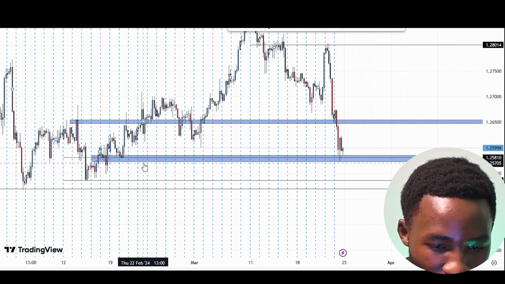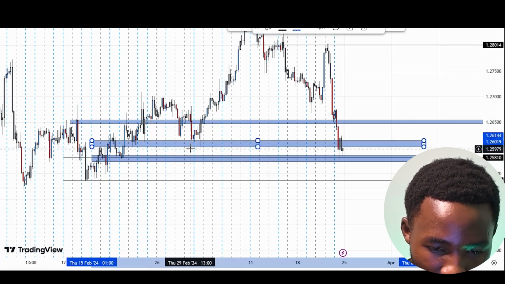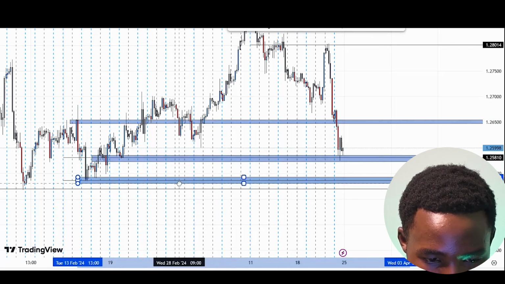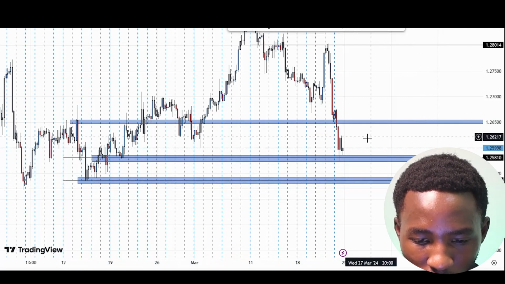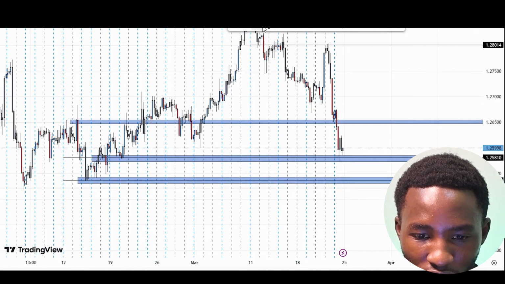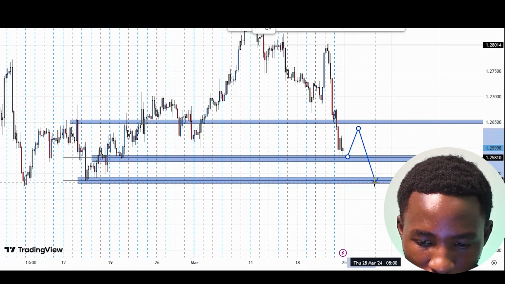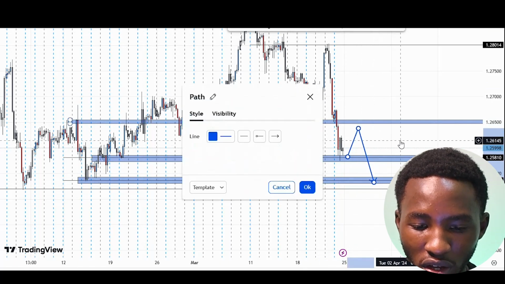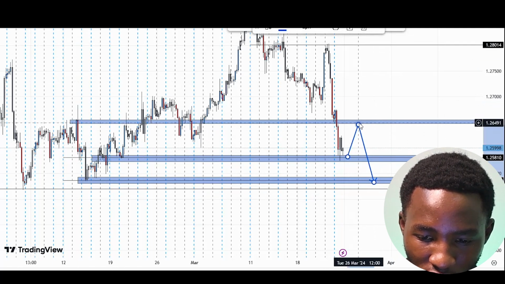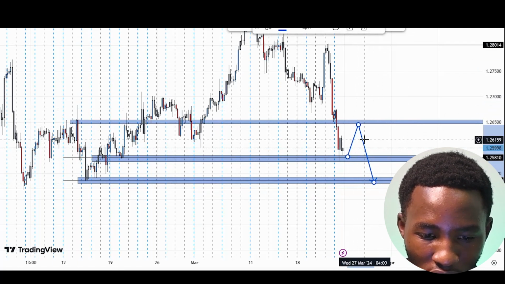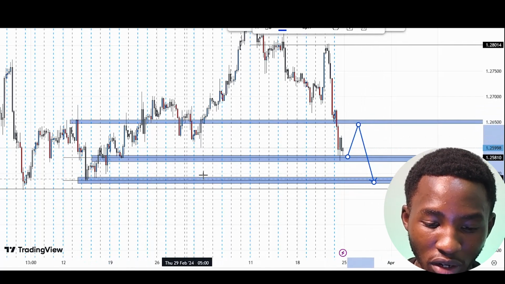Okay, so this on a 4 hour, we can clone that and have it also here. Very obvious levels, very good levels to work with. So the version 1 could be price bouncing off, coming back to the top, then we can have a continuation to the downside. This is the first version. Then next we could have price coming all the way to the bottom, then continuing up. But the areas that we're looking at are obviously these ones.